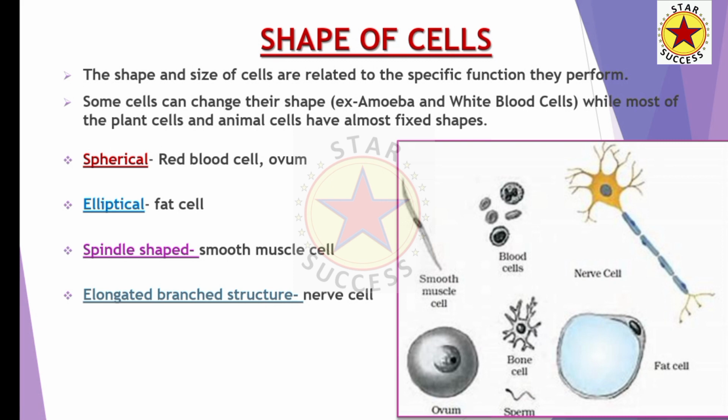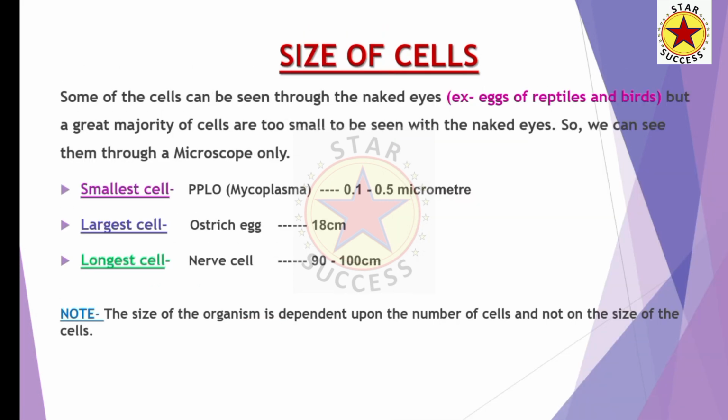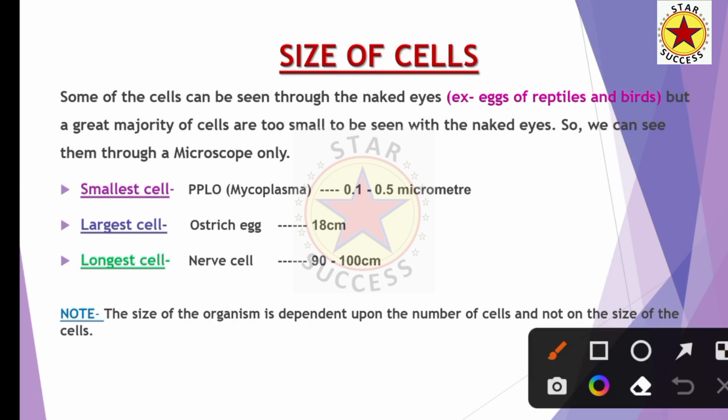Now the next is the variation in the size of the cell. The size of the cell varies from as small as microscopic to as large as up to 1 meter long. The cell may be so small that we cannot see it with our eyes. It can only be seen with the microscope, and it can be as big as an ostrich egg, or as long as 1 meter.